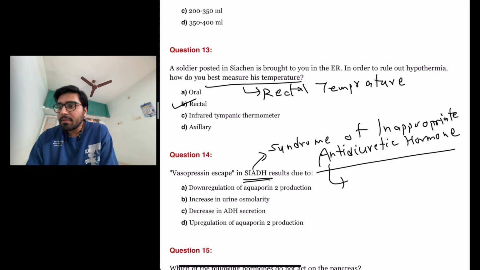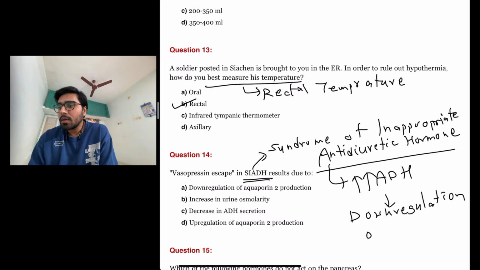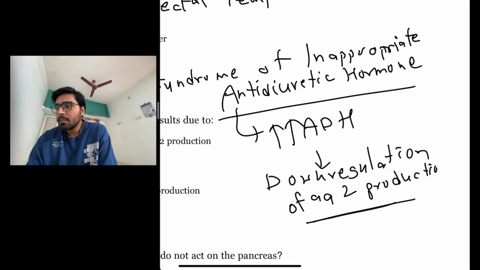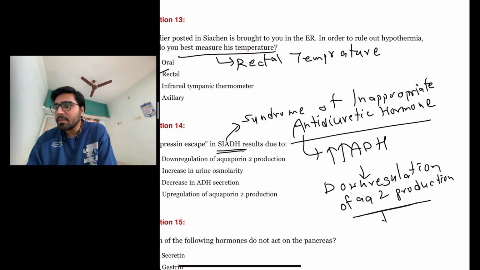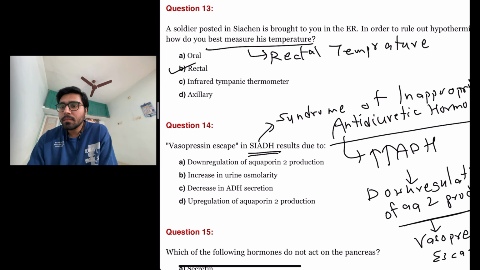So very high antidiuretic hormone leads to down regulation of aquaporin 2 production, and this is responsible for vasopressin escape. Answer here is A. Down regulation of aquaporin 2 production.